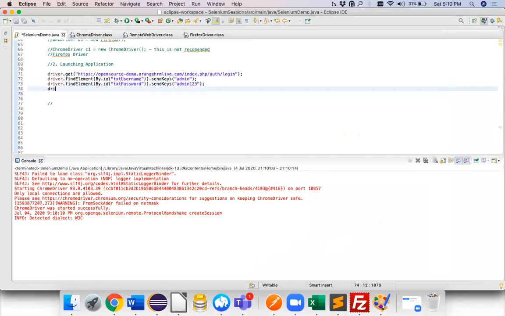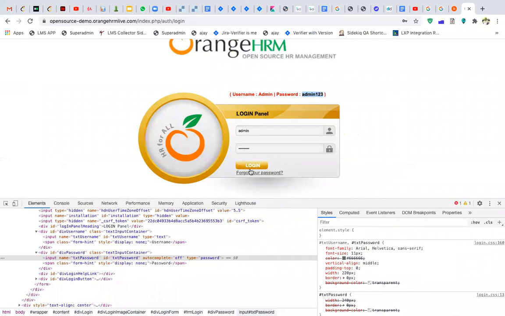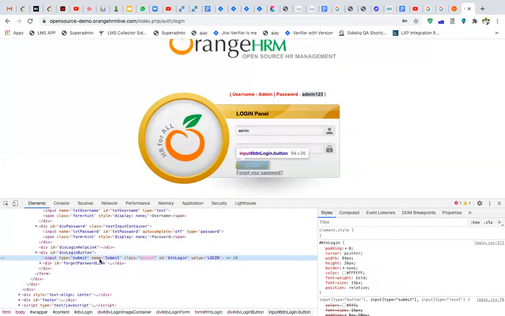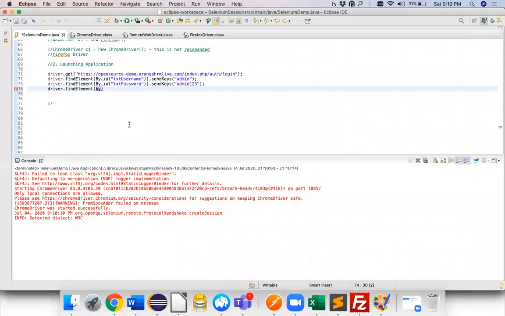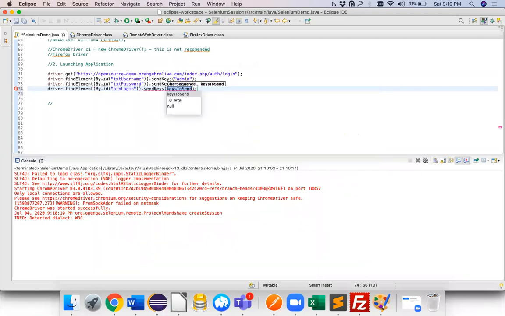So if you want to click, everyone knows we have a click method. So how do you select? You go on login and you can say we have name, we have type, class, we have ID also. So next session I'll take up the identifiers, the locators. How do you identify, and which one should we use? What is XPath and all those things.